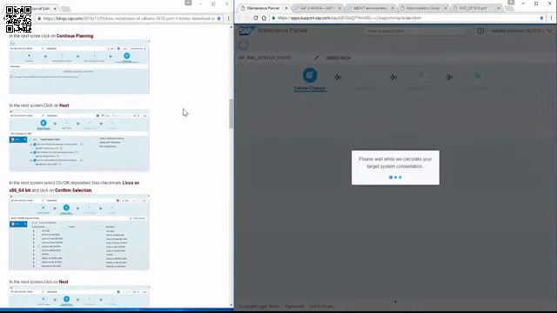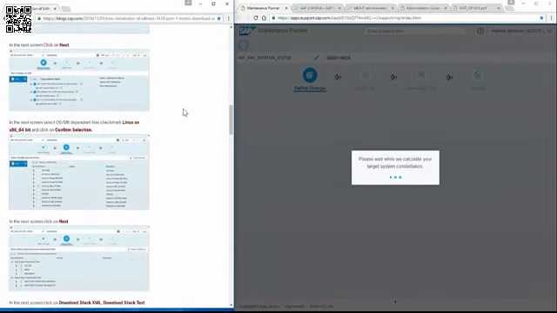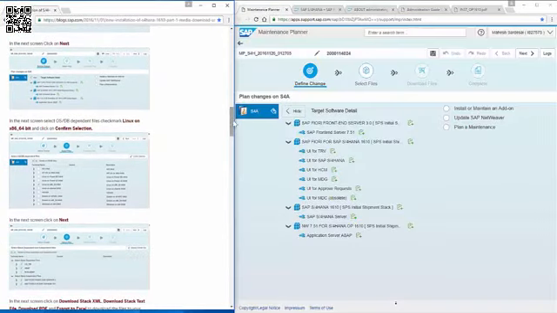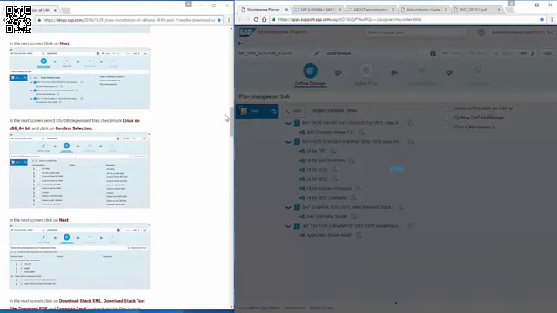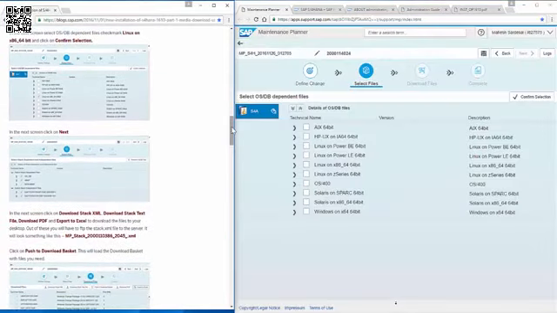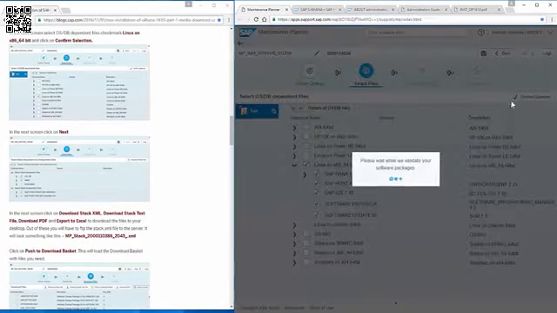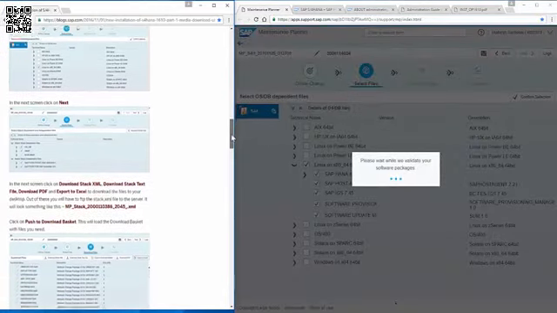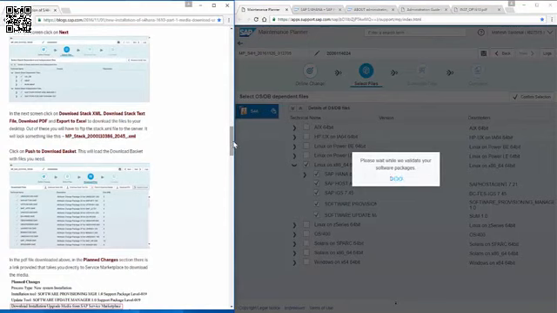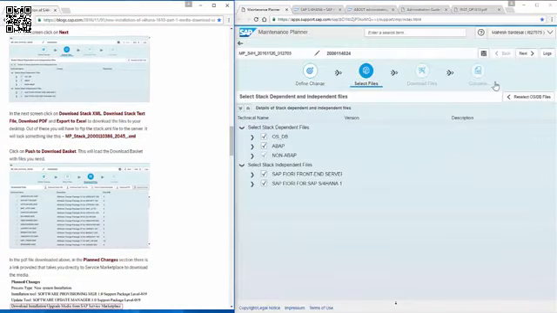So here we continue planning with the maintenance planner. It shows you list of software for the target system. Click on next. So here we select the operating system, which is Linux x86 64. Confirm our selection. Click on next.